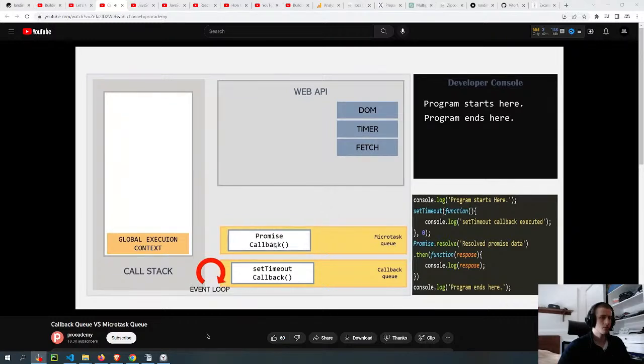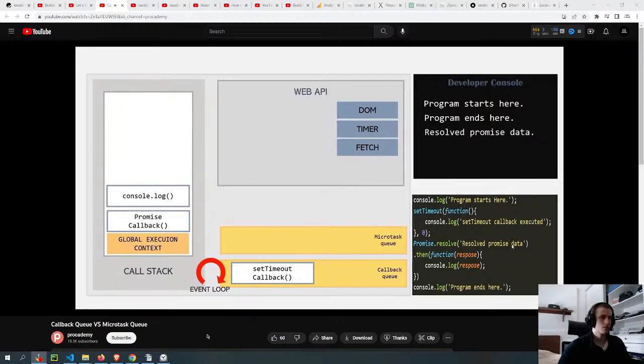That means this callback function will be pushed to the call stack for its execution. Now, from within this callback function, we are calling this console.log statement. So an execution context for this console.log function will be created, and it will log this result data in the developer console. And once its job is complete, it will pop up from the execution stack.